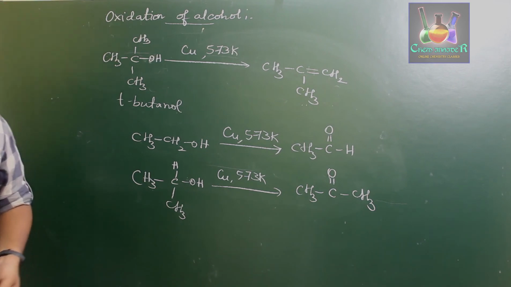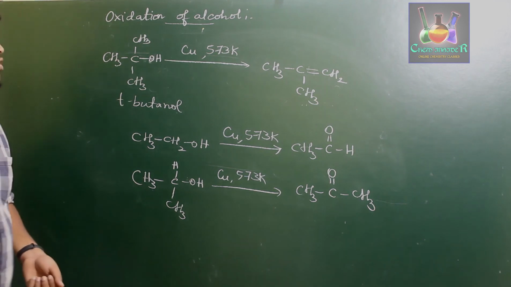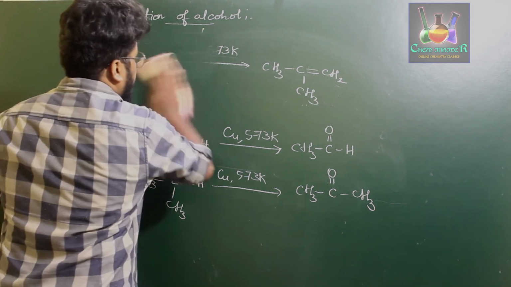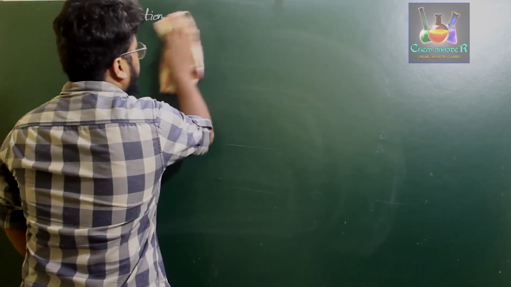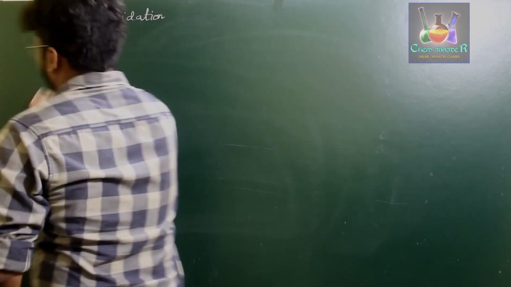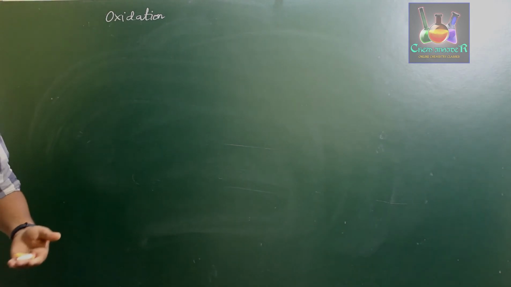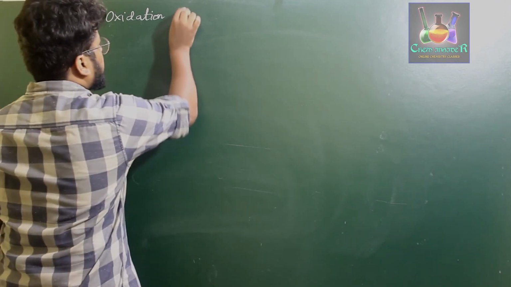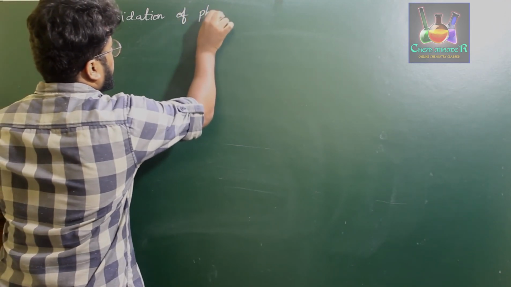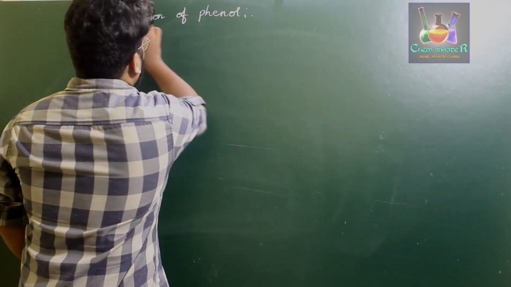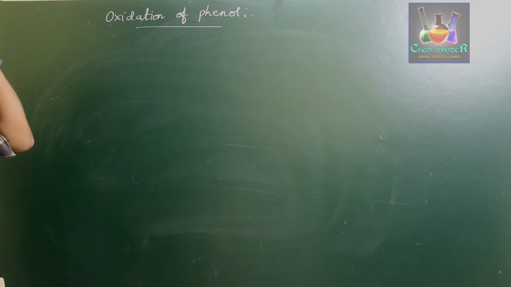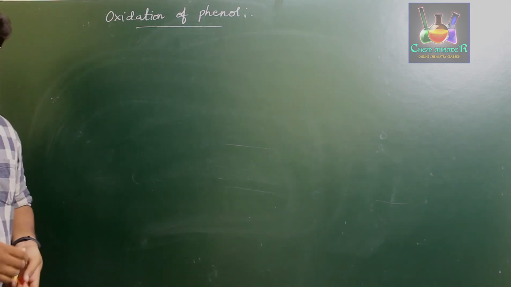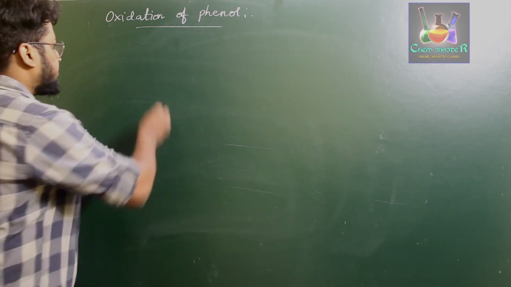Next we are going to learn about oxidation of phenol. So phenols undergo oxidation when they are treated with strong oxidizing agents such as sodium dichromate.